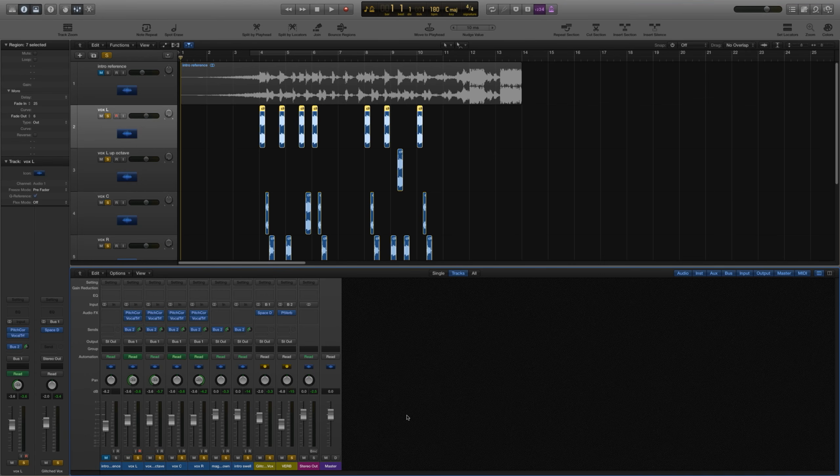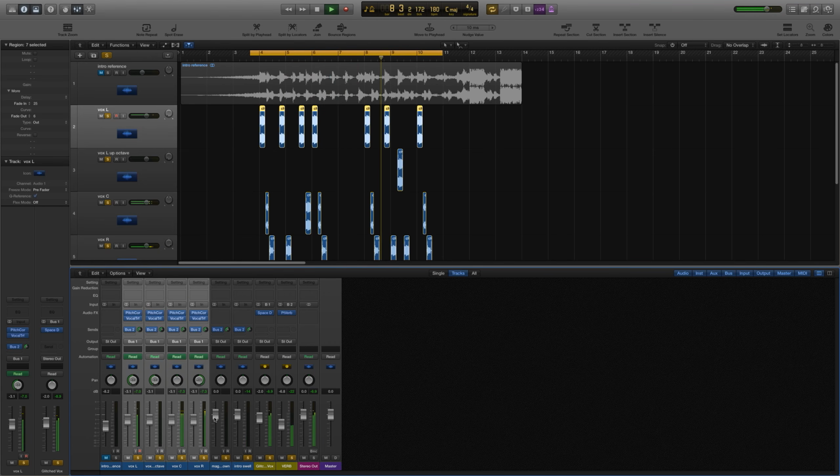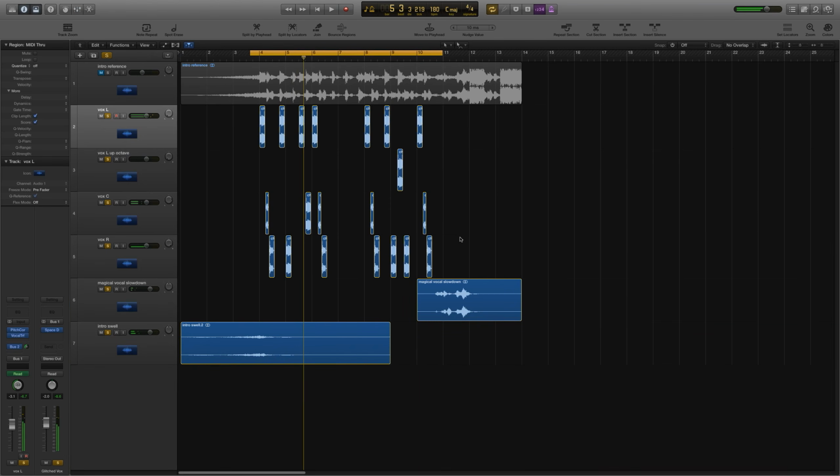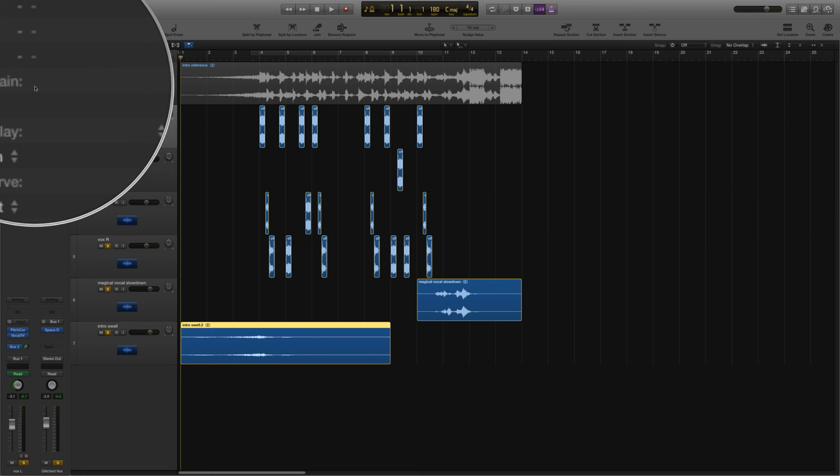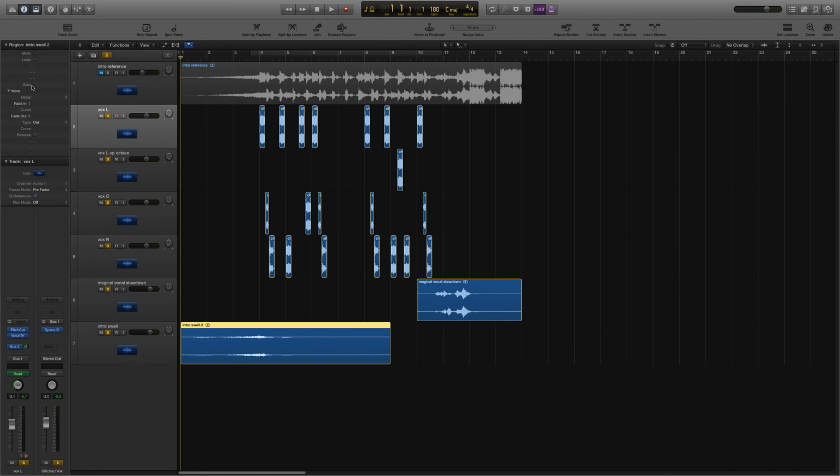And I pulled down the reverb a bit because the reverb is just a little bit heavy. All right, just one more time for me. I just want to make sure that this intro swell is loud enough. I'm going to click on it, go up to the gain option in the region parameters, and pull this up a bit. I think it's just a touch quiet. There we go. Let's give that a shot.